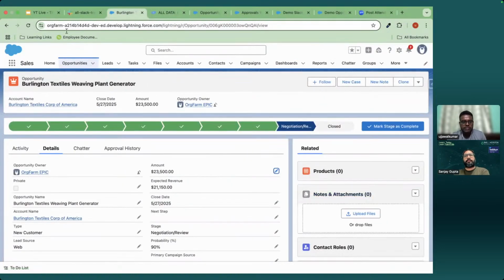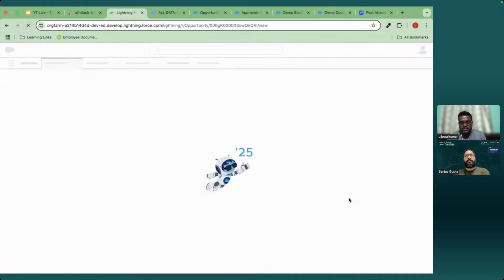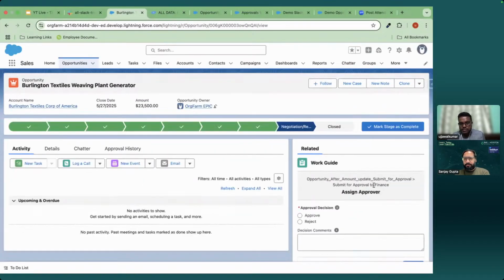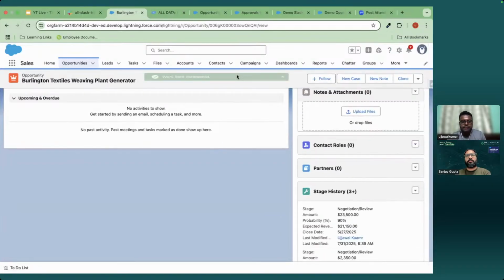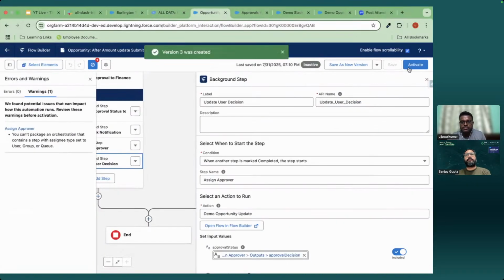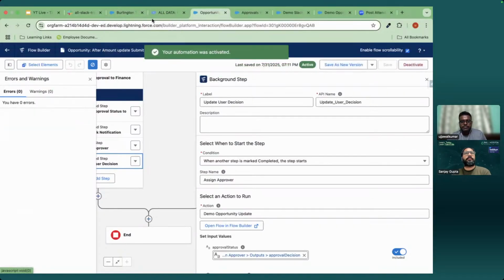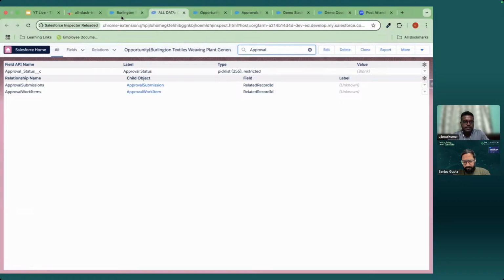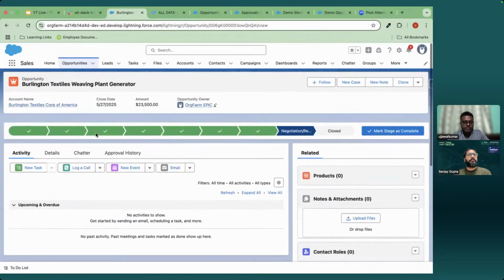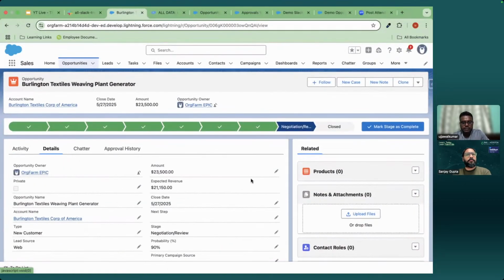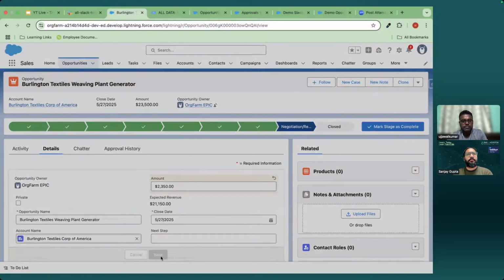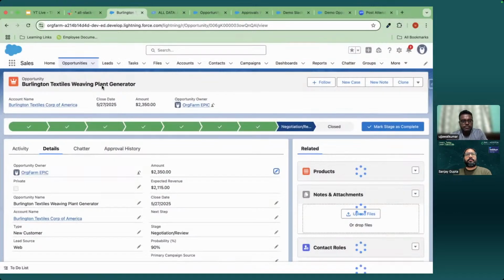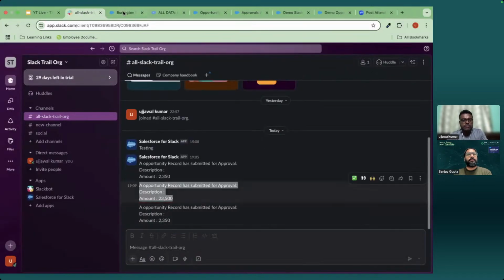Let me approve or reject this, otherwise maybe change the amount. Yeah, I get the notification.